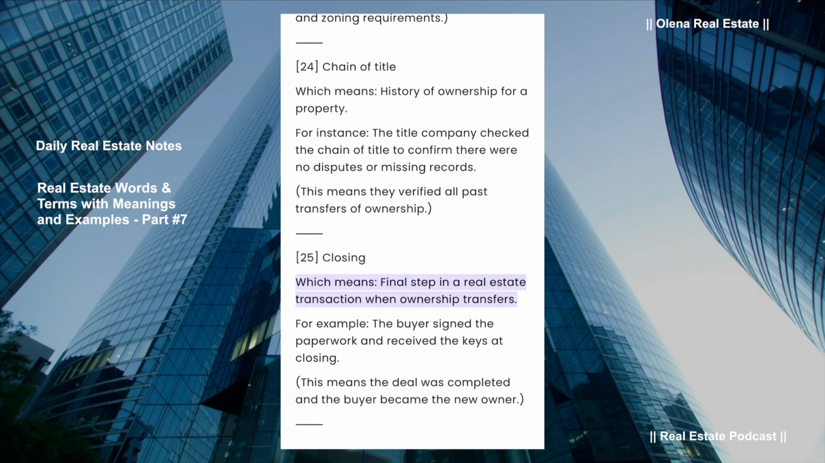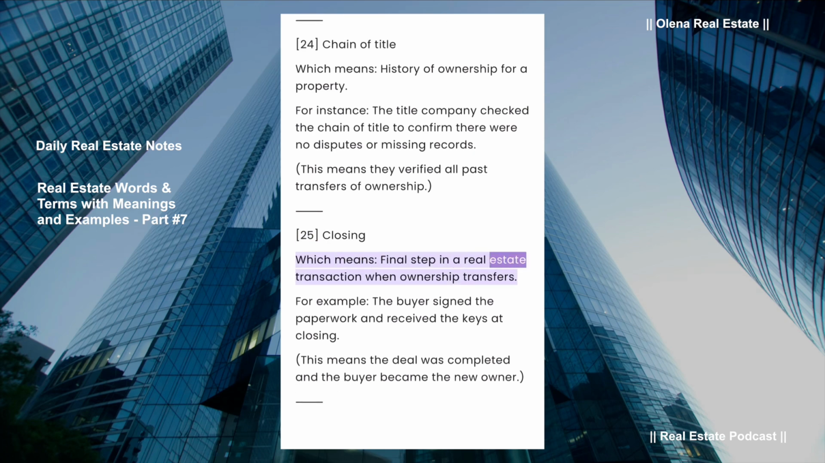Closing, which means final step in a real estate transaction when ownership transfers. For example, the buyer signed the paperwork and received the keys at closing. This means the deal was completed and the buyer became the new owner.